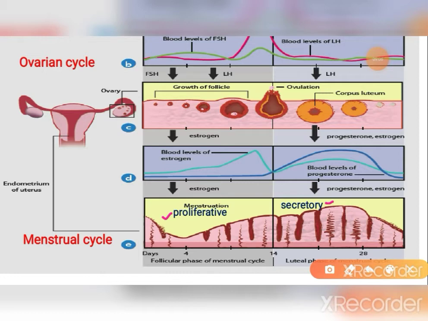That means the endometrium layers start to be synthesized with the help of estrogen, and the spiral arteries are also developed within the endometrium layer. Estrogen stimulates the production of progesterone receptors in the endometrium to prepare it for the next event. And next is the secretory phase. It occurs when the ovary is in the luteal phase. Progesterone level is high, and the endometrium is well prepared to accept and nourish the fertilized embryo.